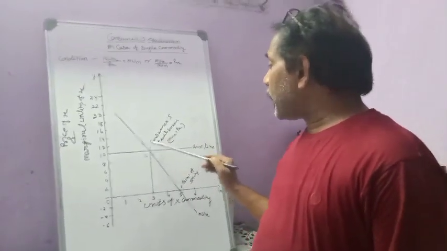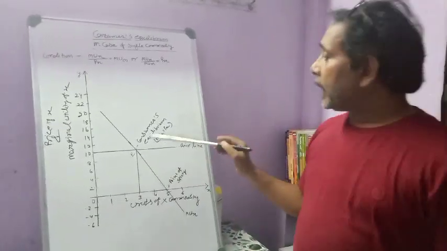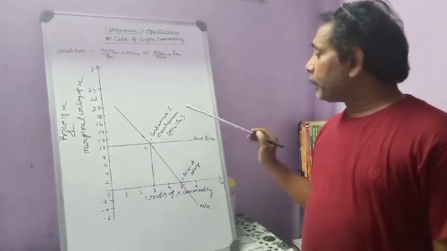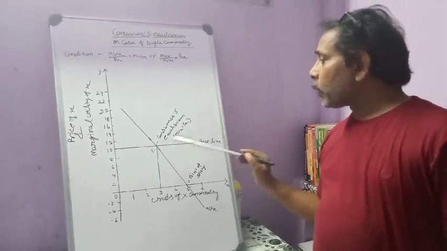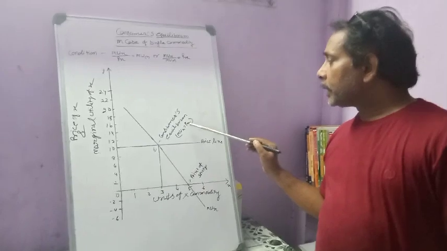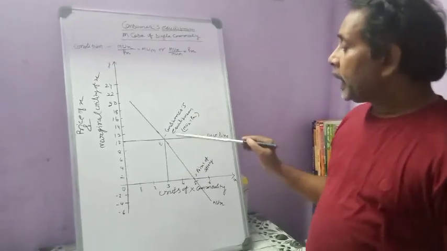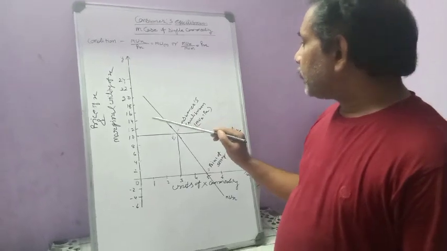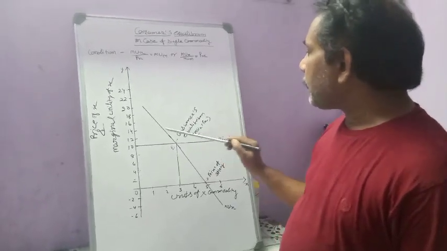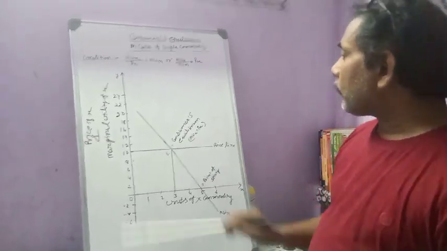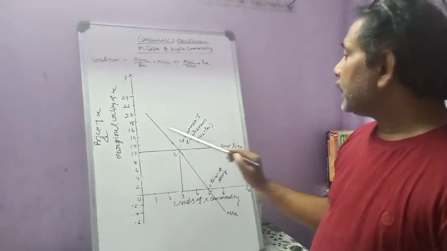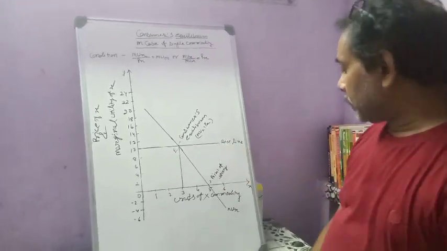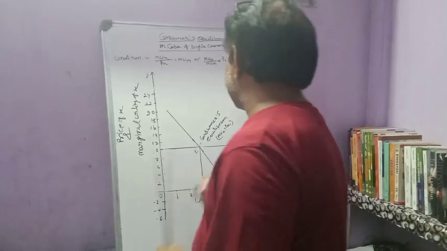E is the point that will be considered the consumer's equilibrium point, because E is the point where MUX is equal to PX. Above the E point, this area indicates that the marginal utility of X commodity is greater than PX.